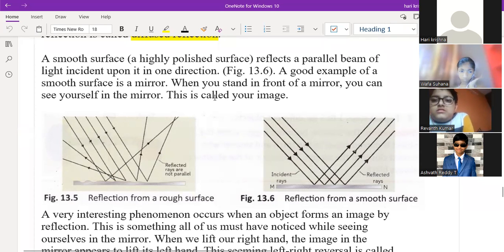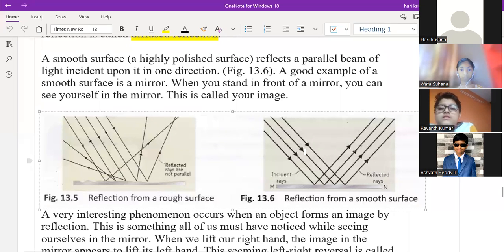So in the first case, whatever the surface is, it is an irregular surface. So whatever the reflected light is, it is going in different directions, right? It depends upon the type of surface, whether it is a regular surface or an irregular surface. In the case of a regular surface, which we can see in the second picture here, the reflection of the light is in a proper way. Incident ray and the reflected ray is this.